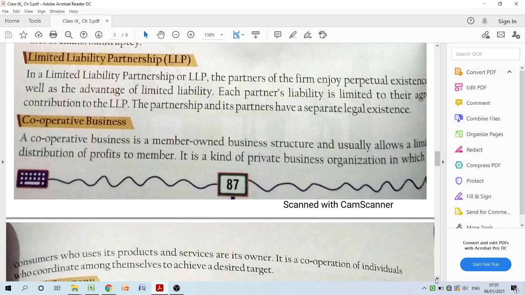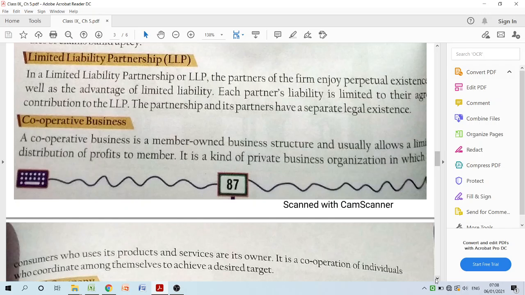Cooperative business is another kind of structure of business where the profits are being distributed to each and every member, in which the consumer who uses these products and services is its owner. Actually, in case of cooperative business, each and every consumer is acting as an owner because their contribution is given to achieve a common objective.